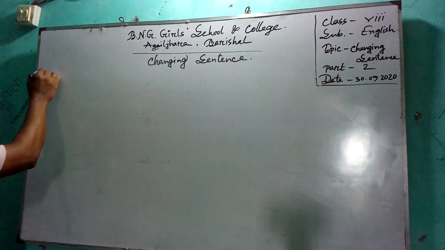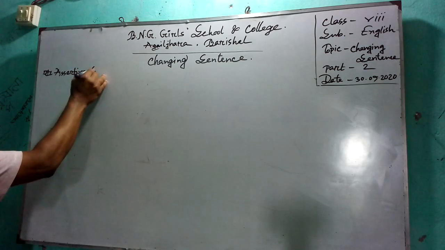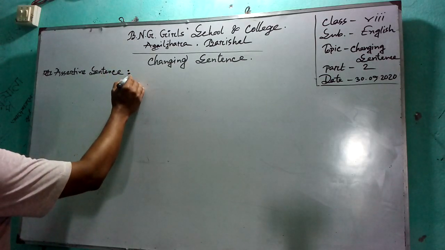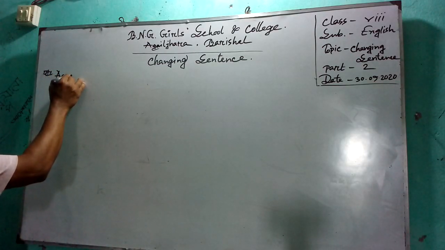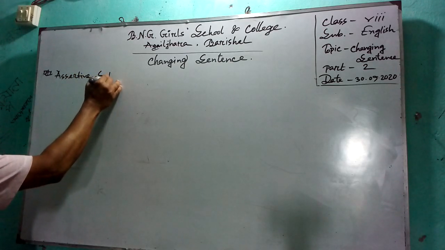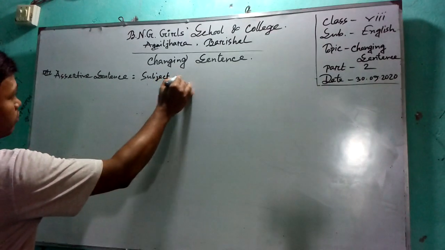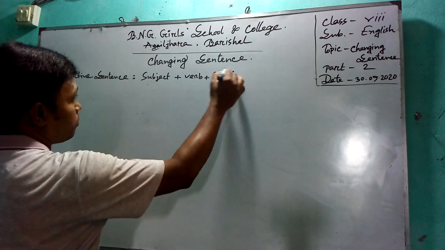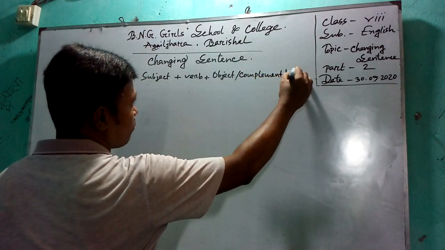Assertive sentence: subject plus verb plus object or complement or adverb.